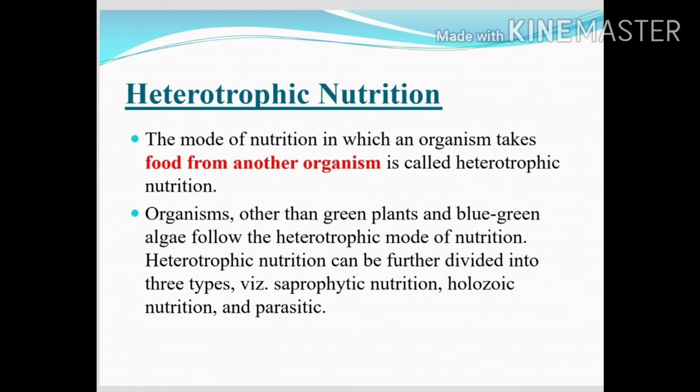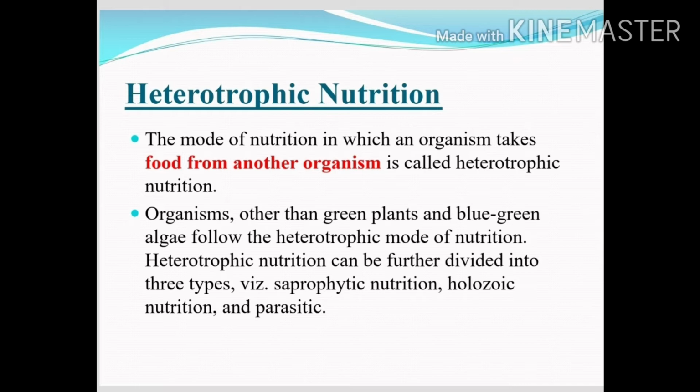So the mode of nutrition in which an organism takes food from another organism is called heterotrophic nutrition. Organisms other than green plants and blue-green algae follow the heterotrophic mode of nutrition. Because green plants and blue-green algae have the chlorophyll pigment, they carry out the process of photosynthesis, but the rest of the organisms don't contain chlorophyll, so they depend on green plants and blue-green algae or other living organisms.